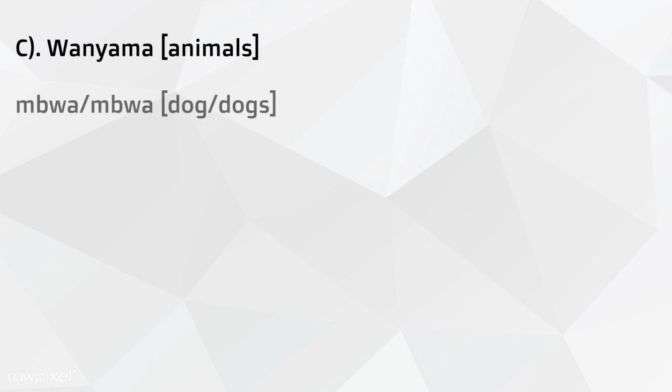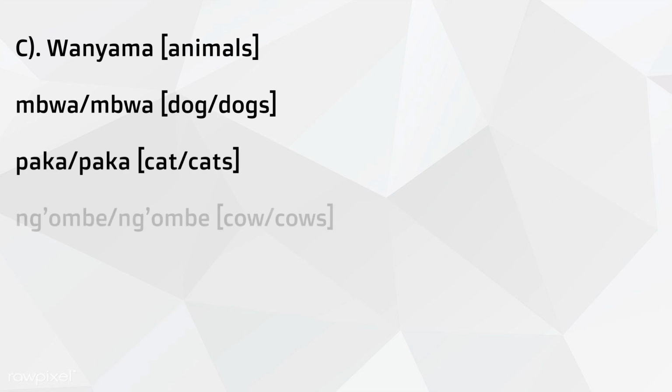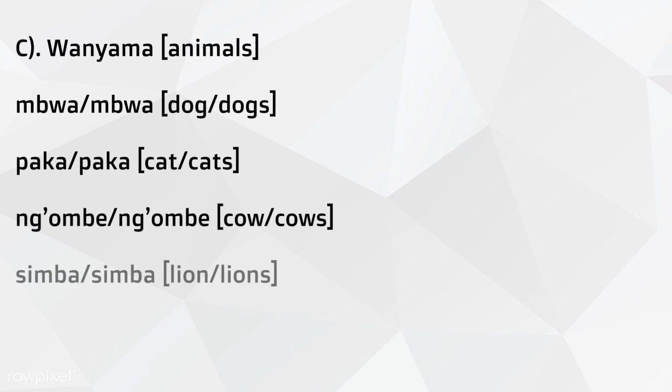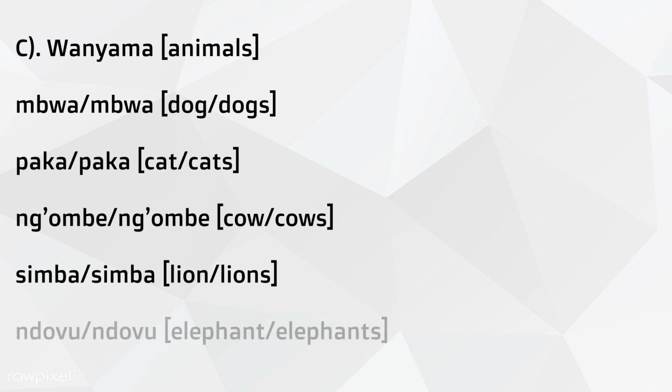The third group is wanyama, animals. For example, mbwa, dog. Paka, cat. Ng'ombe, cow. Simba, lion. And ndovu, elephant.